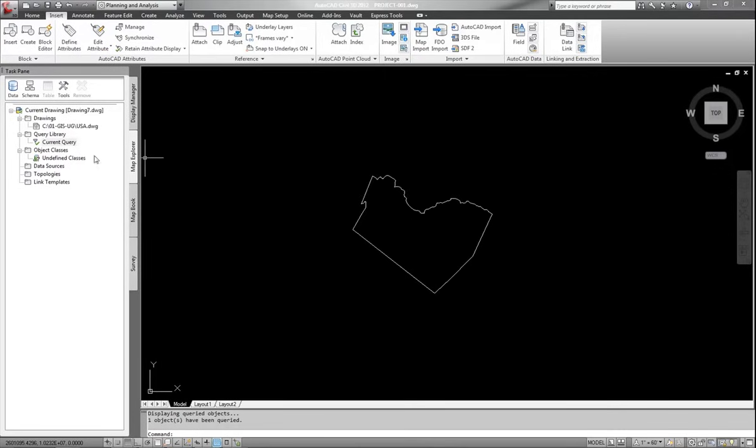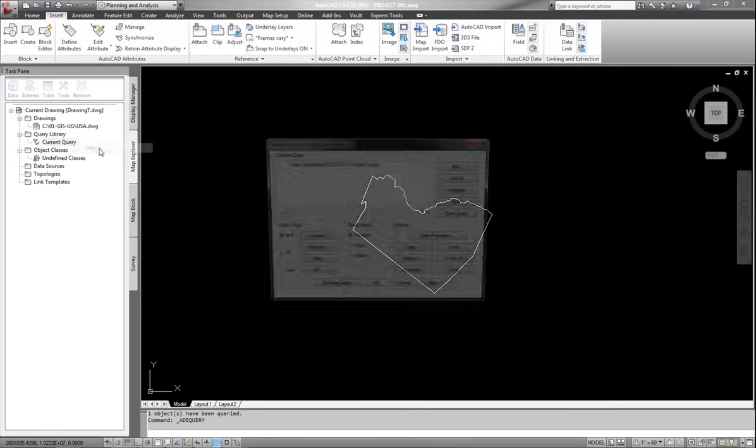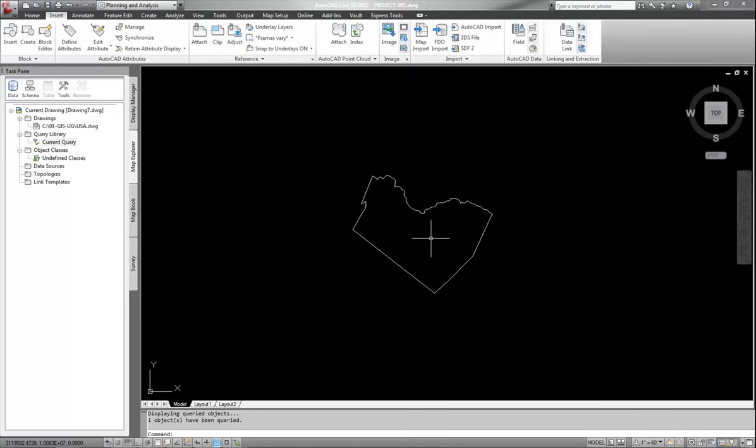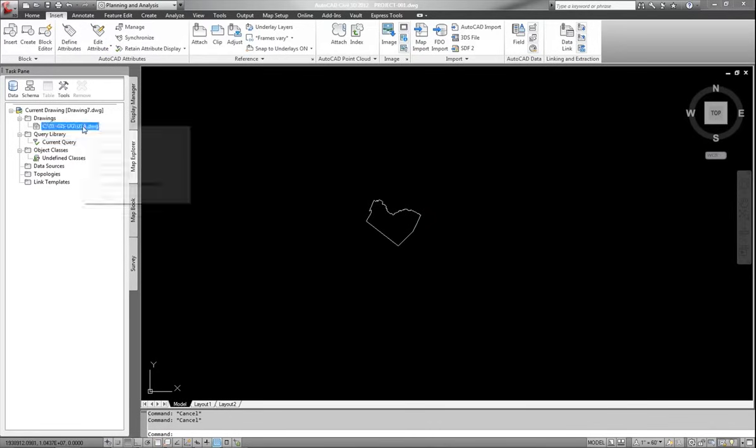Once I get what I need, I not only come back here and do a preview, I change that to draw. Okay? And once I draw it, it's part of my drawing. I can regen all day long, but this is part of my drawing now. Okay? Now, once I get what I need from this shapefile, I don't need to have this attached anymore.